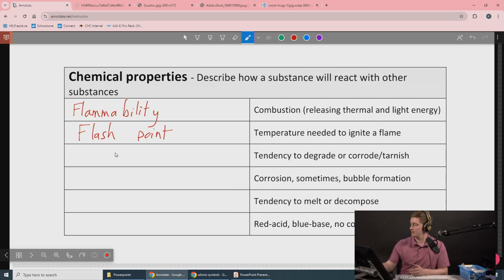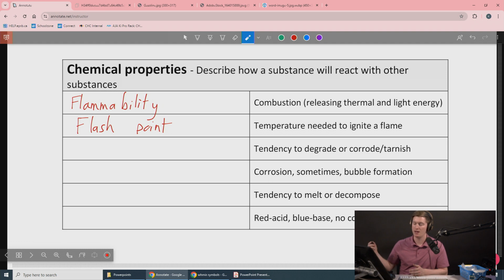Okay, excellent. Down here, you can have a chemical property. It would be, will this react with air? Will it react with oxygen? So we're just going to write reactivity with oxygen. Does this chemical rust? Does it react with air? Does it corrode? Does it tarnish?